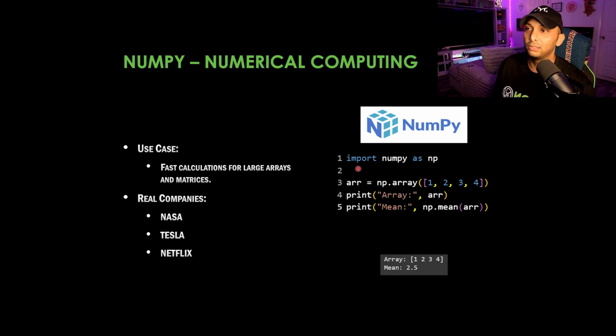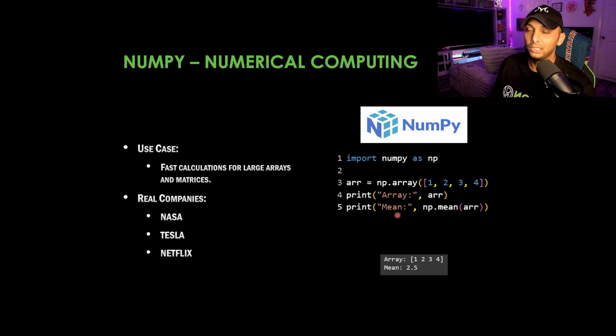So once again, we're simply importing NumPy and calling it NP. We're building our variable called ARR, short for array, and then we're saying numpy.array. So our array is going to be this entire bracket here, 1 to 4. And we're saying print the string of array based on this variable, ARR. So it's saying, okay, print array with 1 to 4.